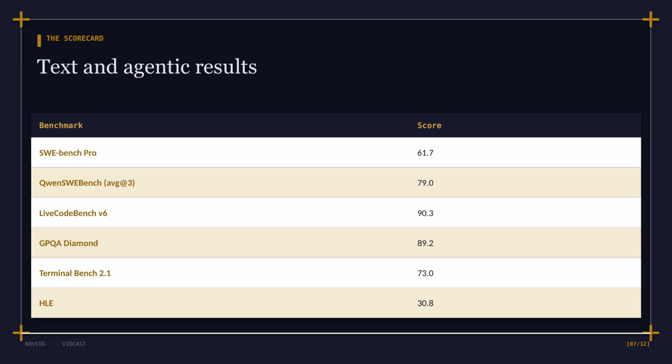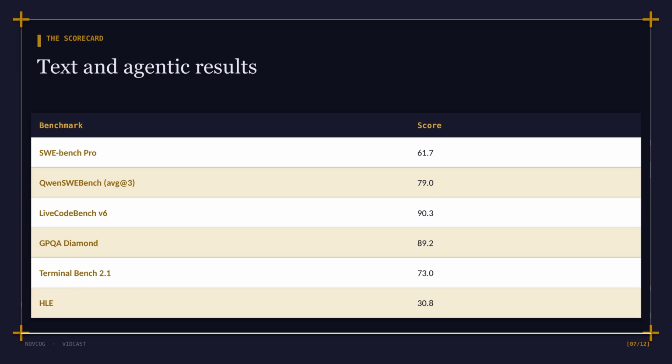On to results. The 4 numbers that traveled through the coverage were SWE-bench Pro at 61.7, Qwen SWE-bench at 79, LiveCodeBench version 6 at 90.3, and GPQA Diamond at 89.2. I checked all 4 against the model card and every one is exact, which is worth saying out loud because it is not the usual outcome.